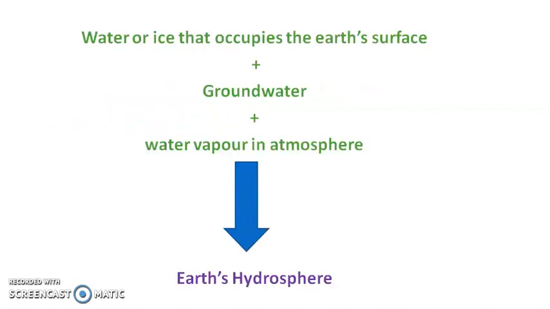So, we can finally summarize that water or ice that occupies the earth's surface, groundwater, and water vapor in the atmosphere together form the earth's hydrosphere. Students, I hope you are now clear regarding hydrosphere.